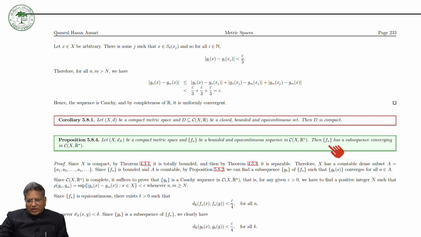Then this sequence has a subsequence converging in C(X, Rn), that is, it has a convergent subsequence.